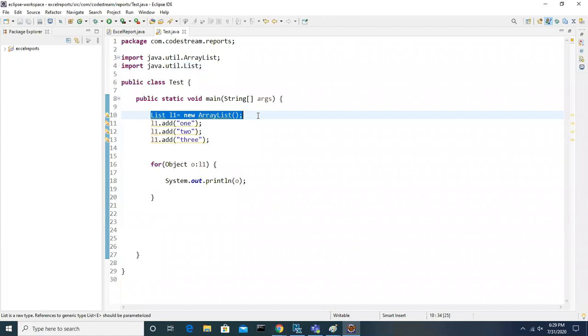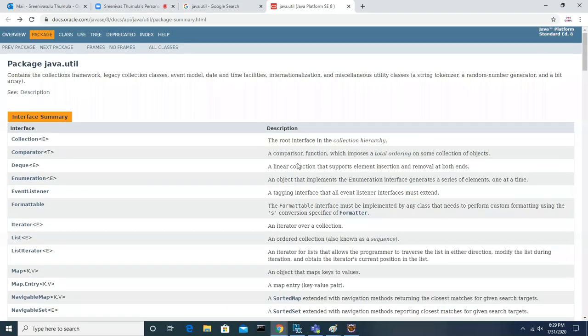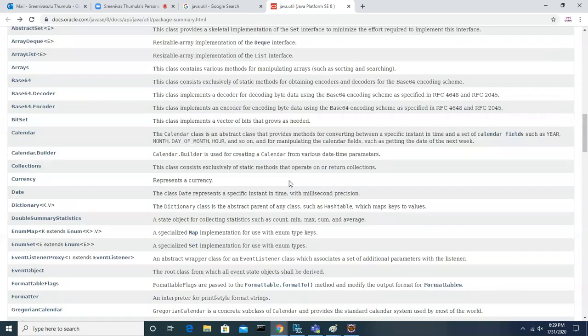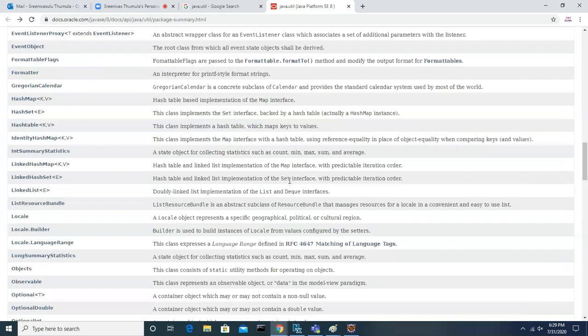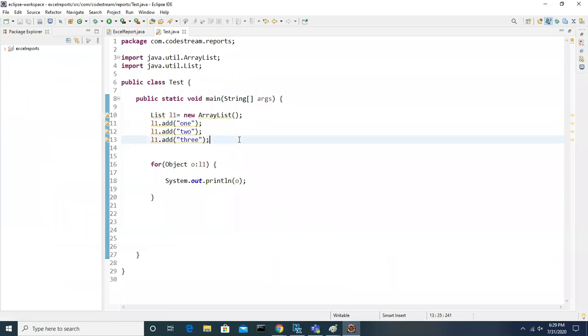Suppose you got a new requirement and you don't know which class is going to help you. Then you search on Google, in the API document, and it will give some information. Based on that you can pick the class and use it for your requirement. That is how you have to do it, guys.